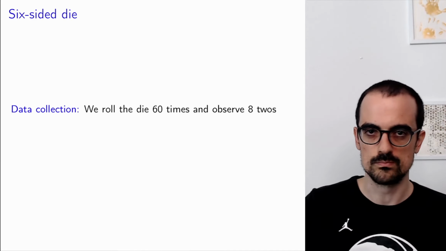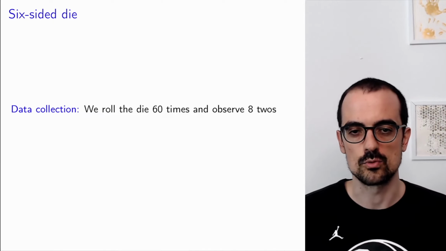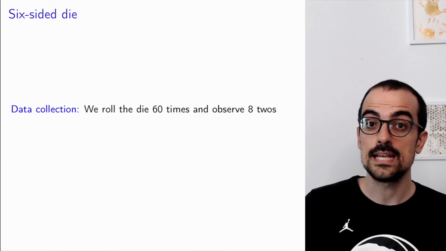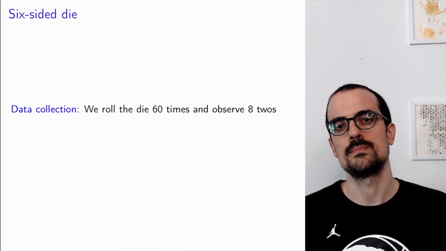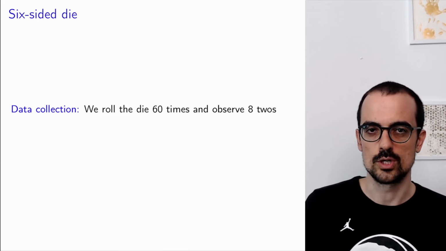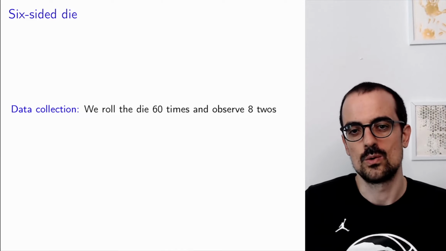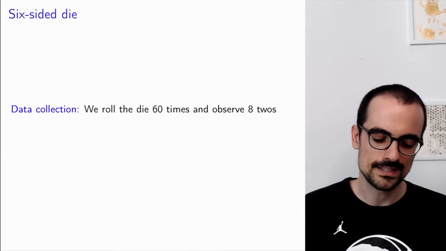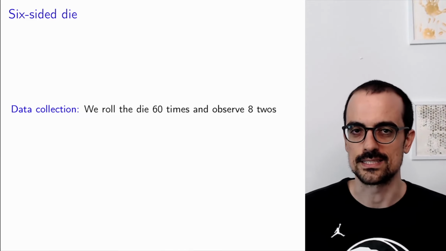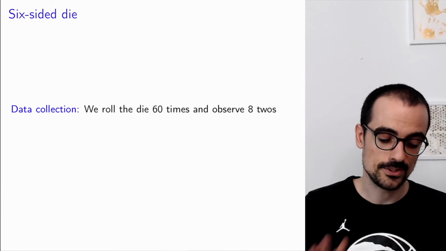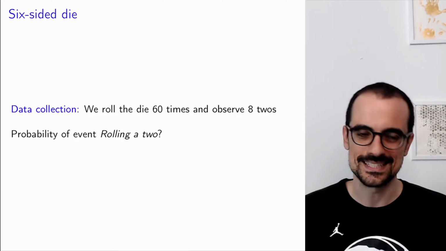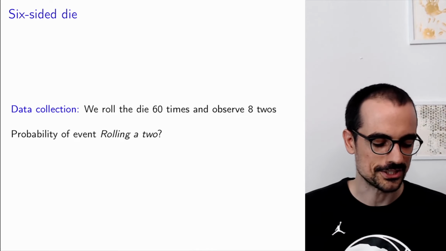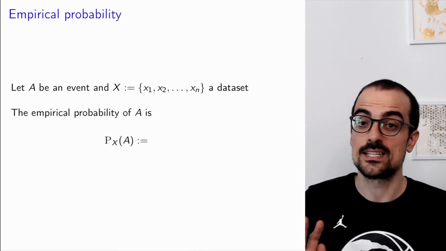For example, we observe 60 rolls of a die, and 8 of them are 2. How would you estimate the probability that we obtain a 2 with that die? Well, based on our intuitive definition, it should be 8 divided by 60. We already answered this question, and it's as easy as that.